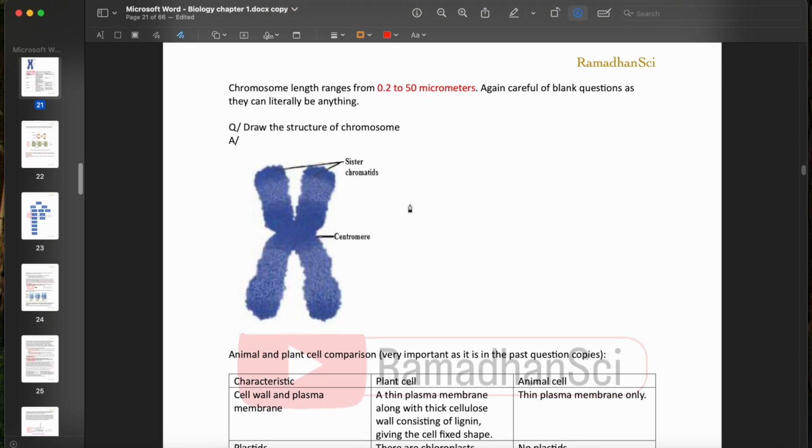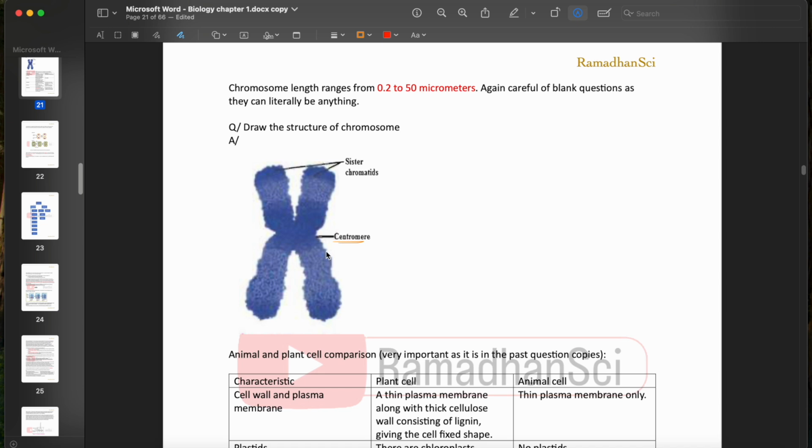In order to understand this, let's look at the structure of a chromosome. We know that the chromosome is made up of sister chromatids, so this is chromatid number 1, and this is chromatid number 2. Here in the middle, we have something called the centromere.